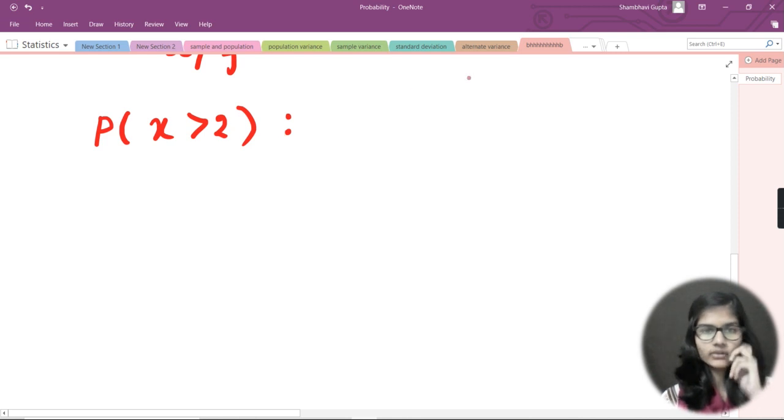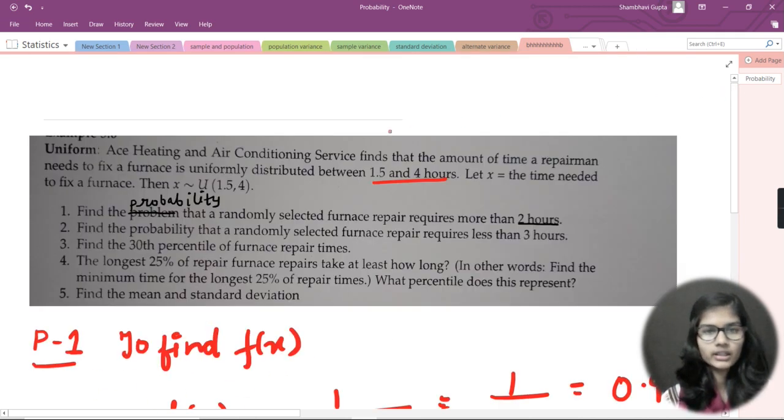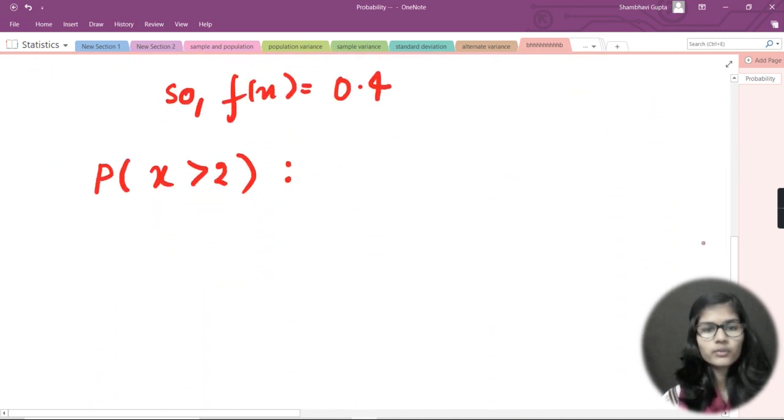So basically I have a furnace repair, and what was given here is that the repair time is uniformly distributed, and the time needed for a randomly selected repair is required. So basically I have two data points, 1.5 and 4, right? So what I can put here is that it is of a rectangular shape, so I would just write base times height, b into h. As I have already discussed these things in my previous videos.